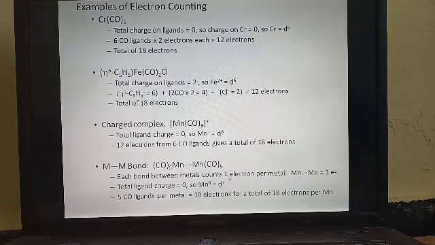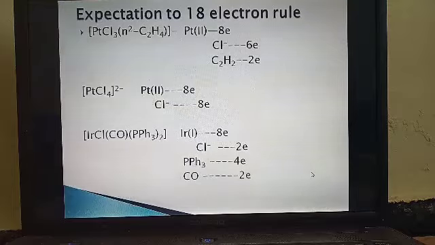One more point here: if it is a polynuclear complex, 1 electron will be contributed by the metal-metal bonding, for example Mn. The total charge on the ligand is 0, Mn has 7 electrons, and there are 5 ligands, which contribute 10 electrons. 10 plus 7 is 17, and the 1 electron you have to count for metal-metal bonding.